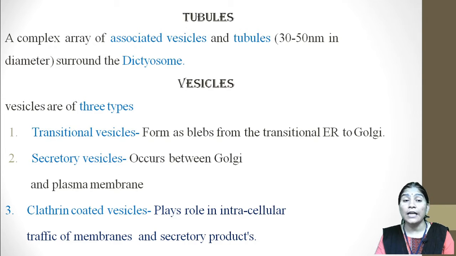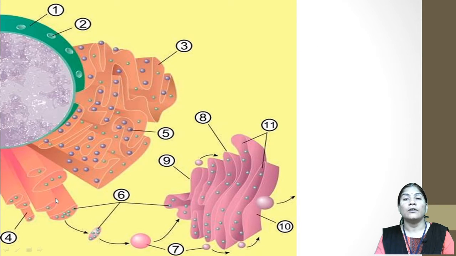So, there are three types of vesicles: the transitional vesicles, which form as a belt from the transitional endoplasmic reticulum to the Golgi apparatus; secretory vesicles, which occur between the Golgi bodies or Golgi apparatus and the plasma membrane; while clathrin coated vesicles play a role in intracellular traffic of membranes and the secretory products.